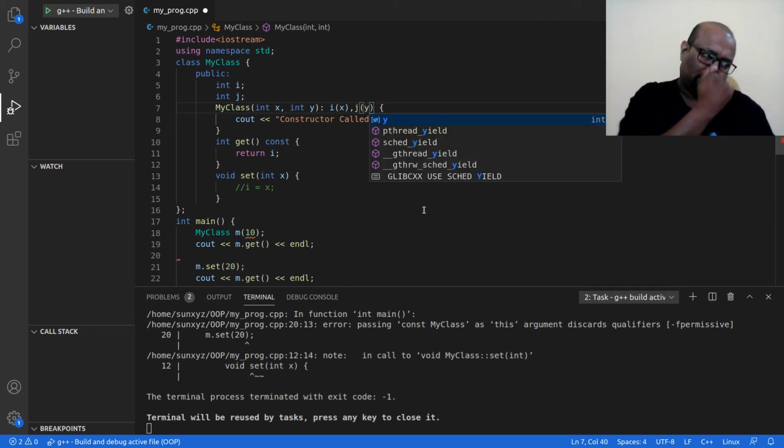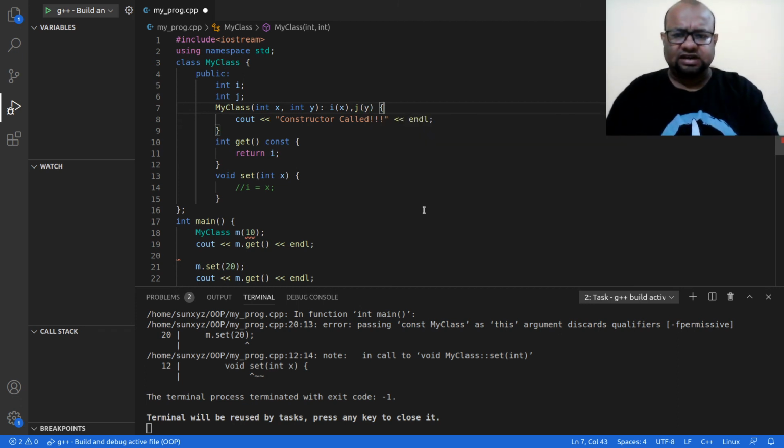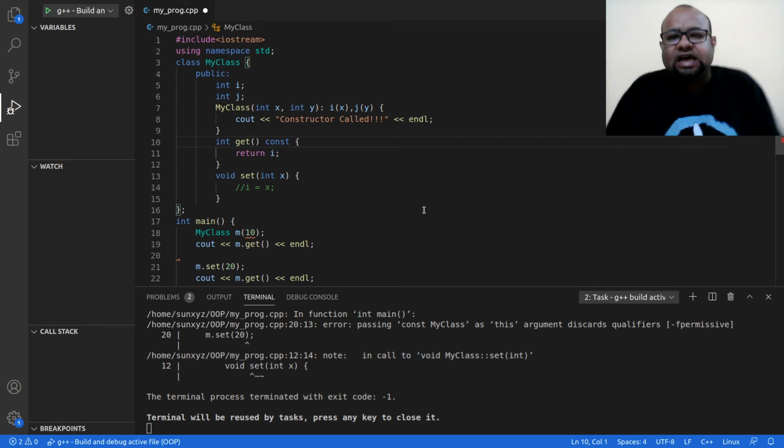I no longer need to use the initializer list because they are not constant anymore, but just to make the class more confusing, I am going to keep using the initializer list.